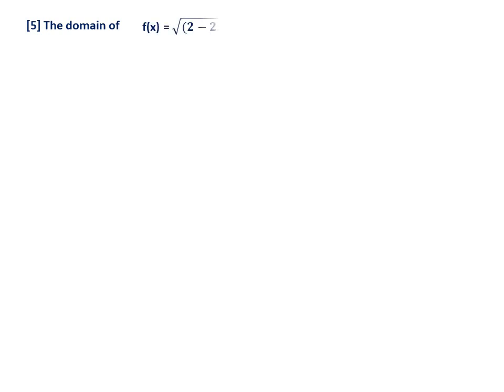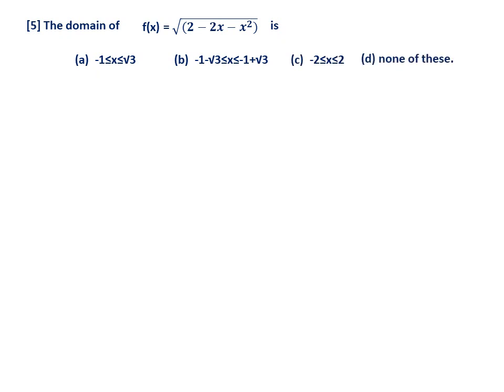Next, the domain of f of x equal to root of 2 minus 2x minus x square. In any such question, of course, options are given, but in such questions we can't guess using the options. We should know how to solve it. What is the condition?